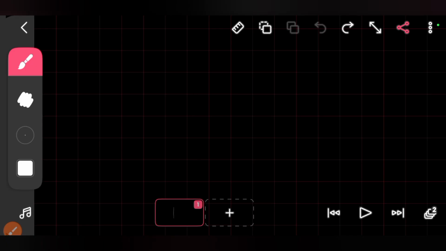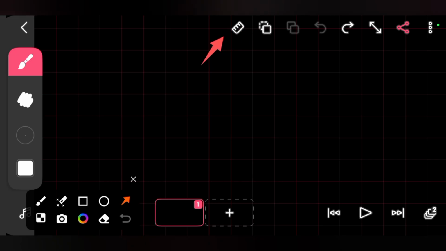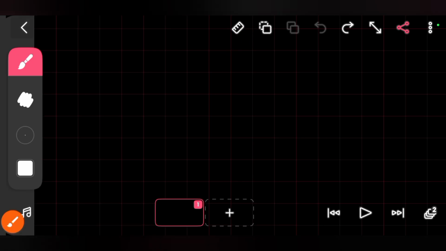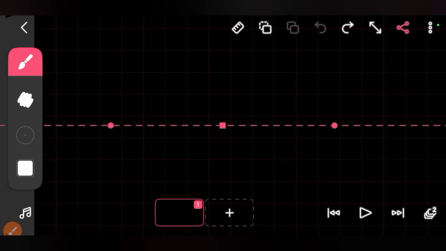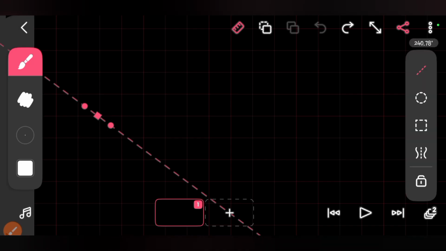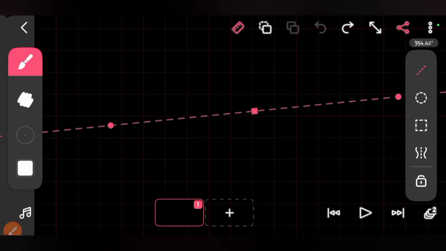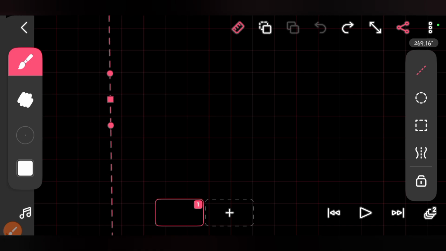Yeah, this is good. So what we're going to do right now is click on this ruler so that we can have a perfect vertical line. Once you click on the ruler, you have this, then you can adjust it as you want. We're going to make it a very straight vertical line, then you just draw. So now you have the vertical line.